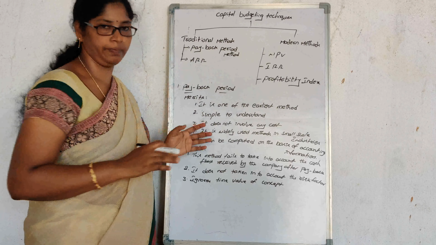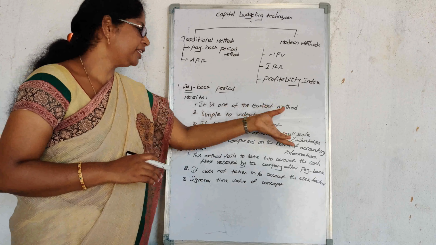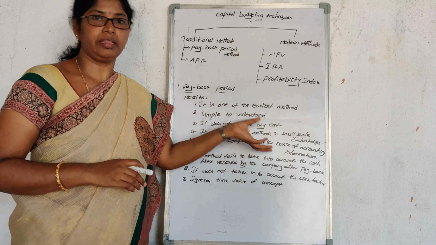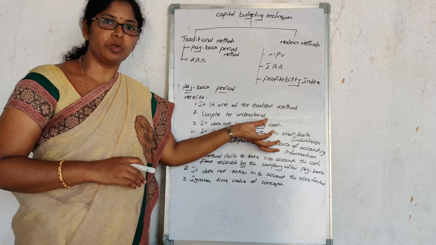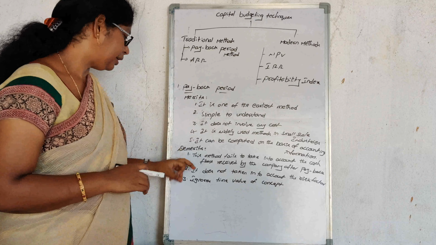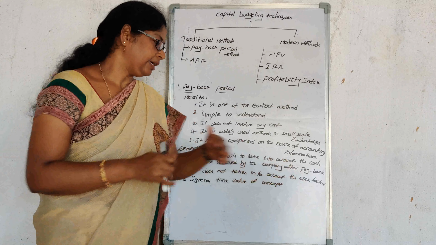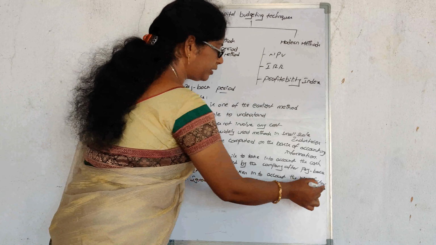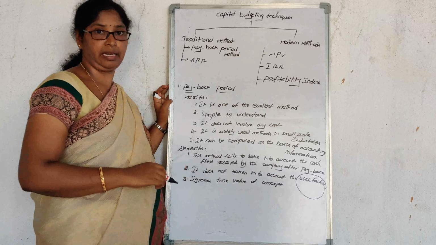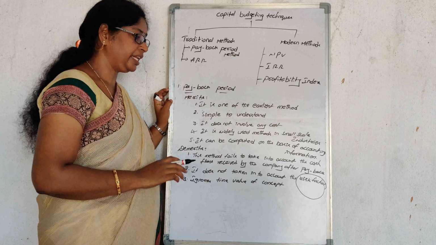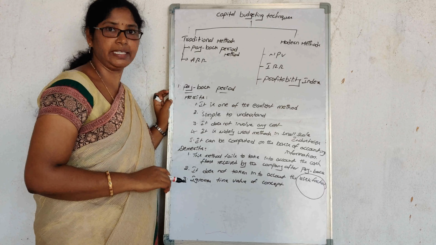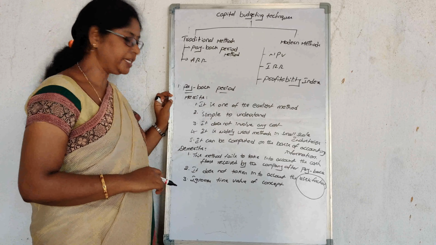Only up to that point is considered. After that, most people ignore it. That is also profit, but it is not taken into consideration. And it does not take into account the risk factors. Also, the rate of interest is not considered here. So that's also one of the demerits.